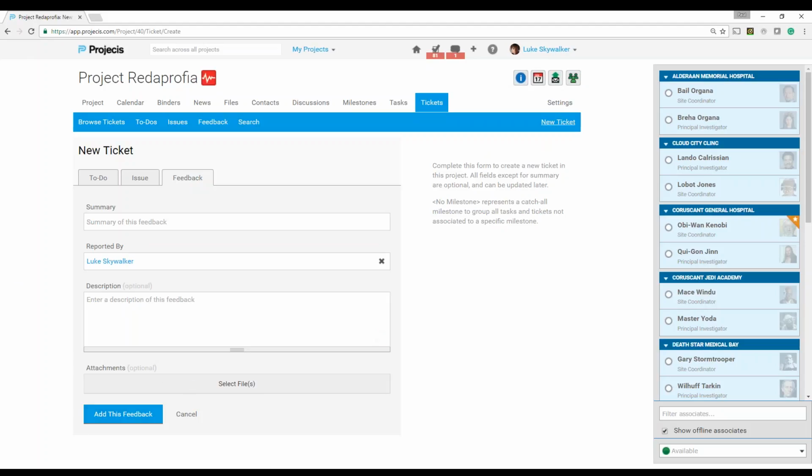Once I add this feedback, leaders on the project team will automatically be notified. They can then take a look at the feedback, click on it, and then actually convert it into an issue or to-do item. So they can then create issues or to-dos from feedback and then assign it to other individuals. In this case, this was reported by myself, Luke Skywalker. Another leader on the project might get a copy of it. They can then convert it into an issue and then assign it to, let's say, Han Solo. So all of this is possible within the system.